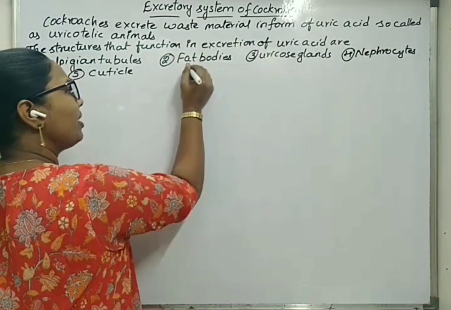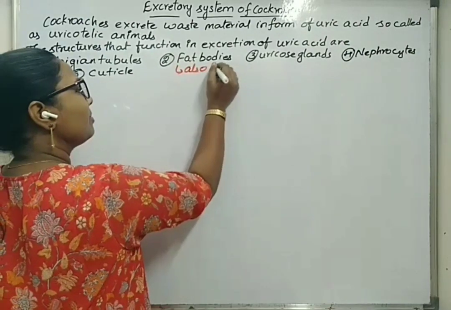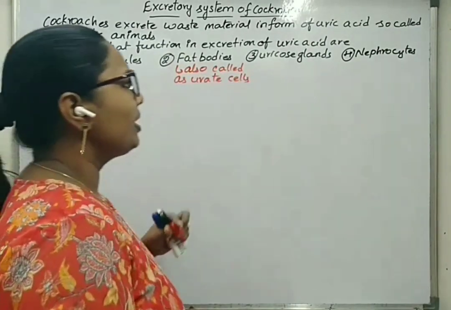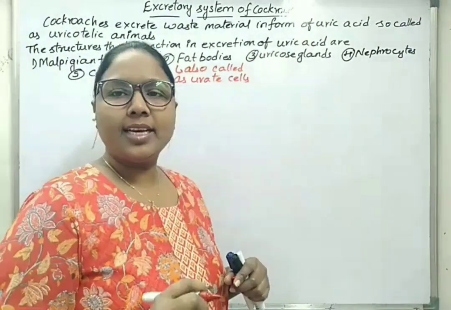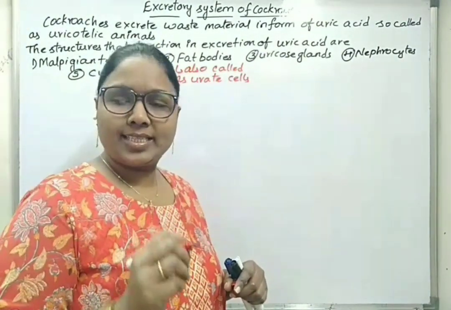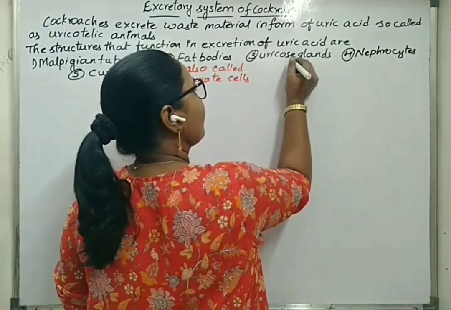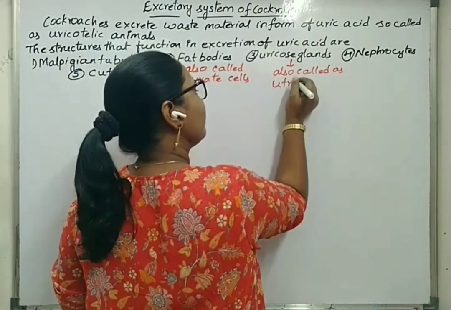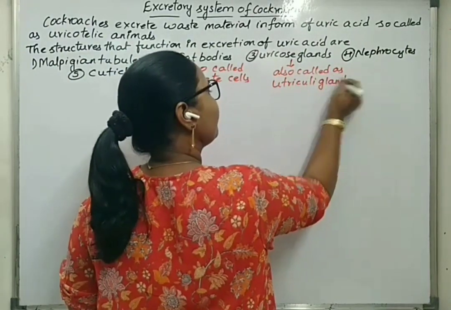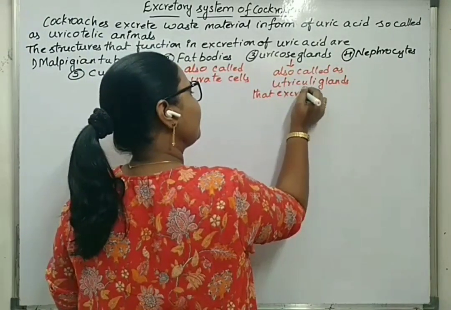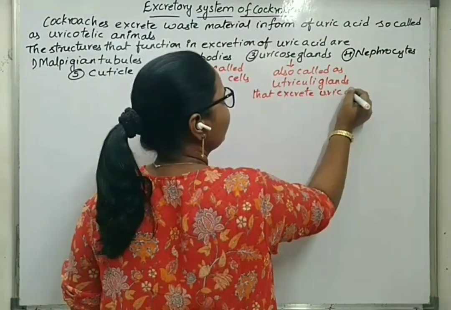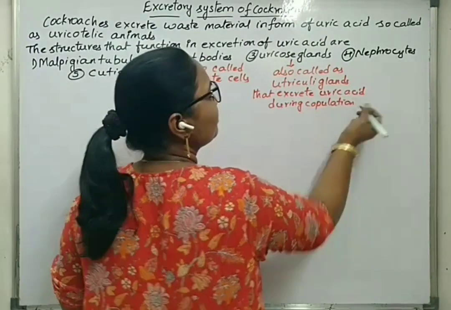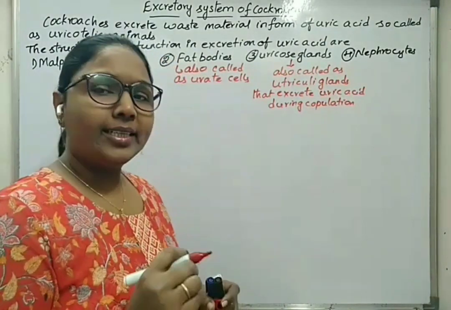Fat bodies are also called urate cells. Uricose glands, also called utriculi glands, are a part of the mushroom glands in male cockroach, which excrete uric acid during copulation. Nephrocytes are amoeboid type of cells.